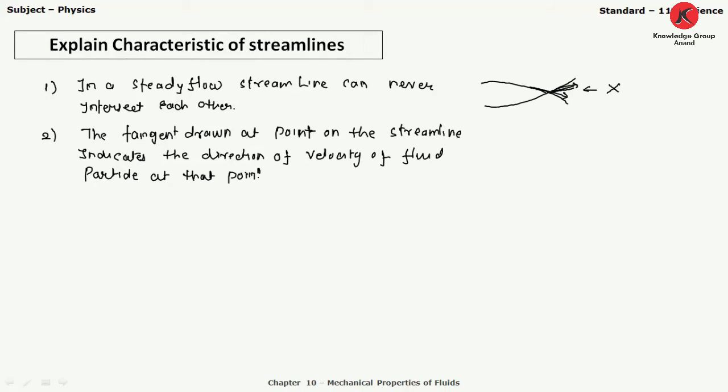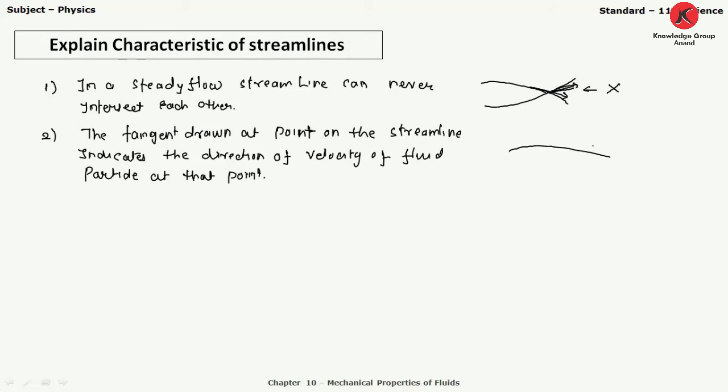This is the second characteristic, which is very simple. The tangent drawn at that point on the streamline indicates the direction of velocity of the fluid particle at that point, that we have already discussed.